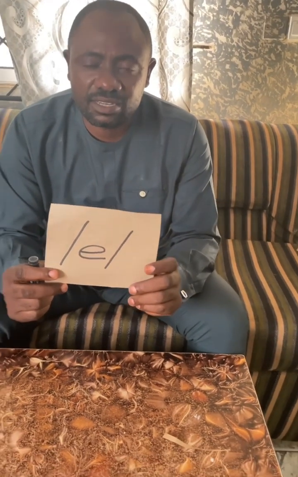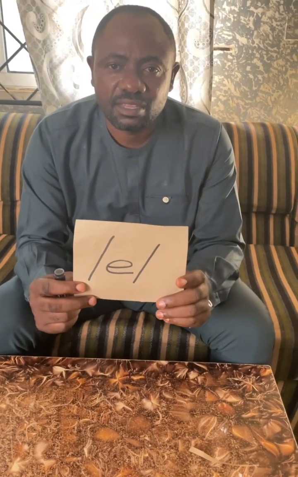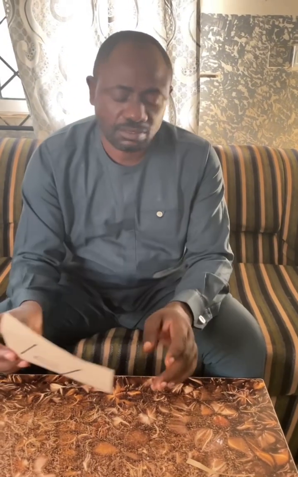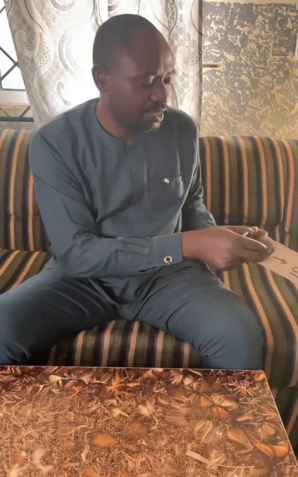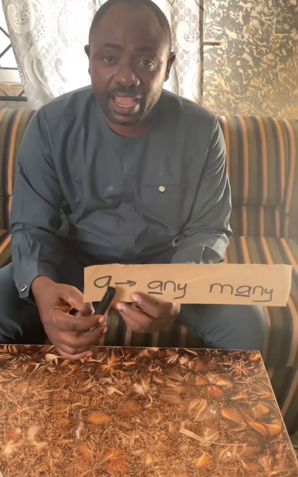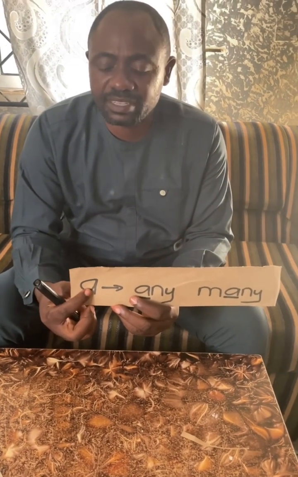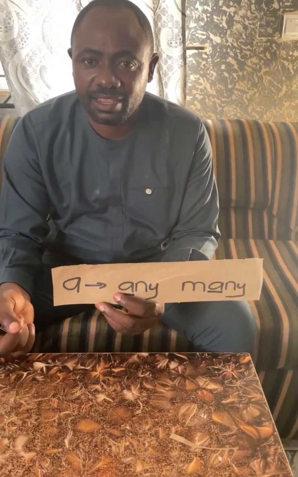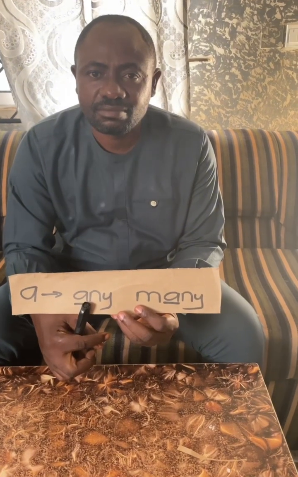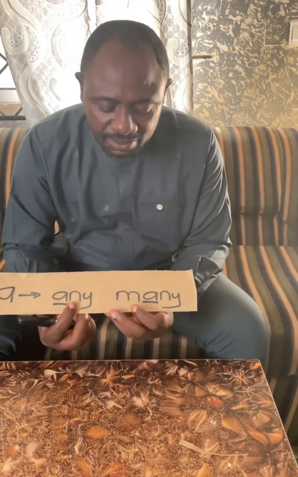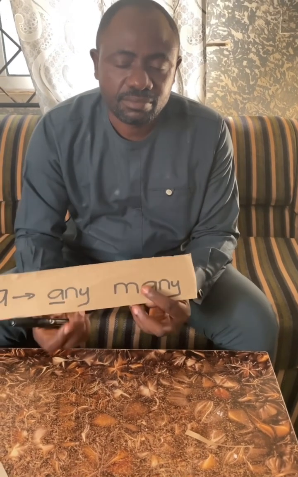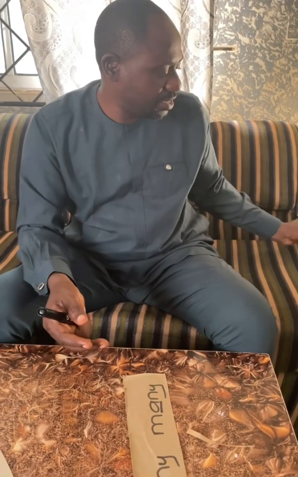All right, let us look at the graphemes that represent this vowel sound. The first grapheme here is A. This A represents the vowel sound E in the following words: any, many.